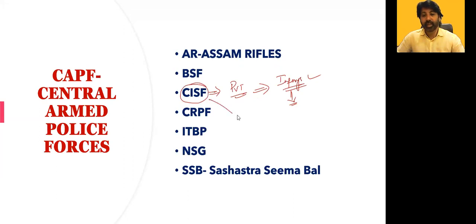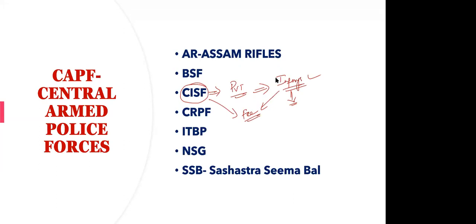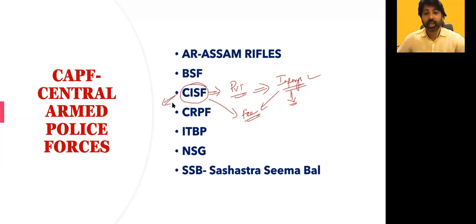Now this entire Infosys, even though it is private, comes under CISF, but Infosys needs to pay the fee. They are paying it. So the entire Infosys comes under the Central Industrial Security Force. Like that, even private players can request CISF, and they will get high quality security at the government standard, and they need to pay the fee. A huge amount of fees is being paid by Infosys for their security after this threat.